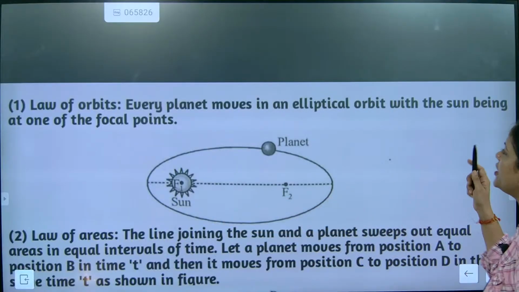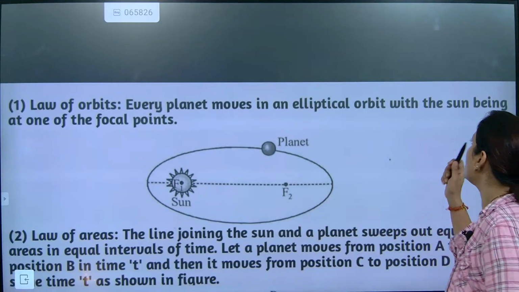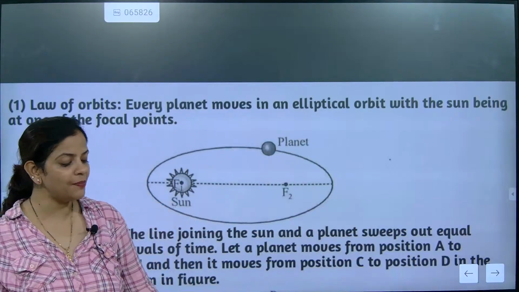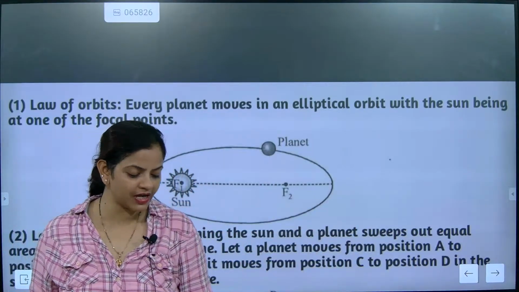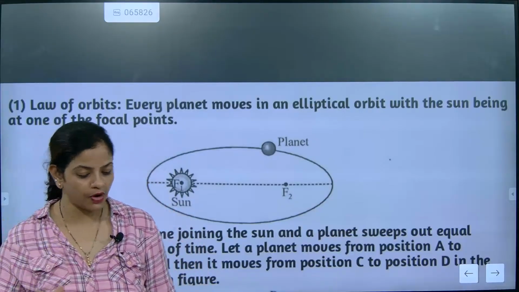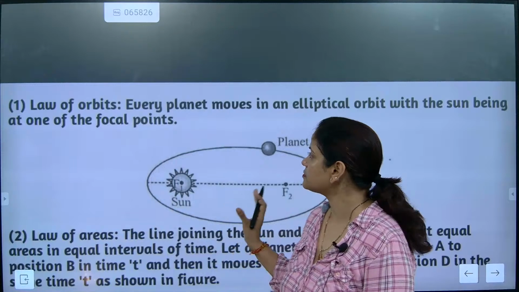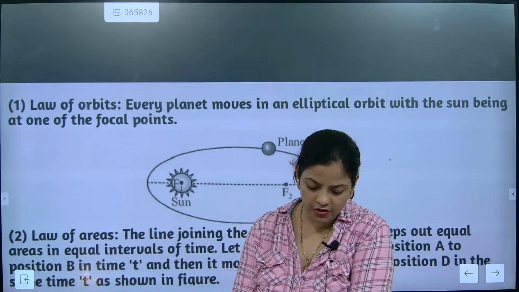So every planet moves in an elliptical orbit. Which orbit? Elliptical orbit, with the sun being at one of the focal points. So whenever an elliptical orbit is talked about, the sun will be where, beta? At one of the focal points. Note down this one. Where will the sun be? The sun will be at the focal point.